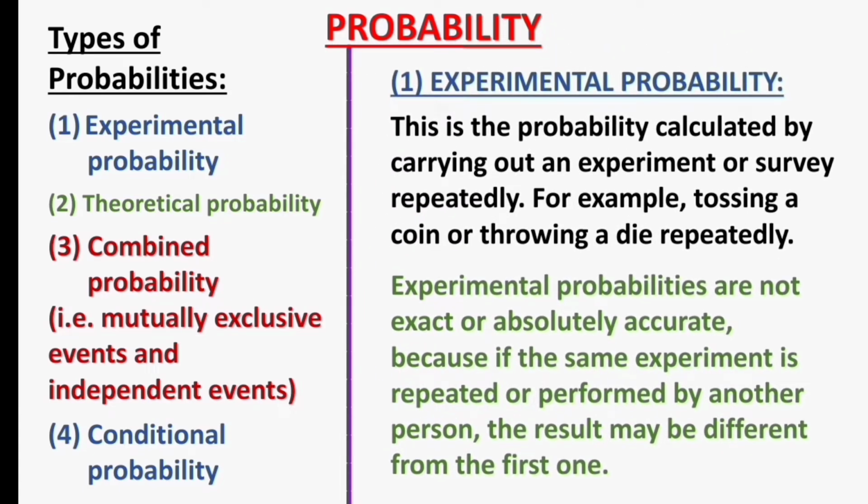Number 1, experimental probability. This is the probability calculated by carrying out an experiment or survey repeatedly. For example, tossing a coin or throwing a die repeatedly. Experimental probabilities are not exact or absolutely accurate because if the same experiment is repeated or performed by another person, the result may be different from the first one.